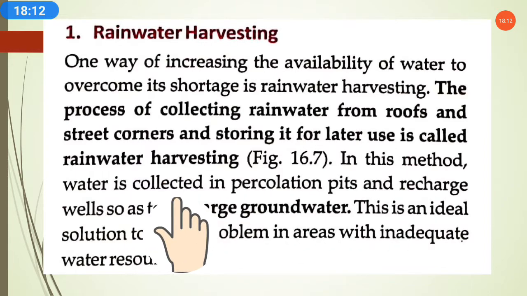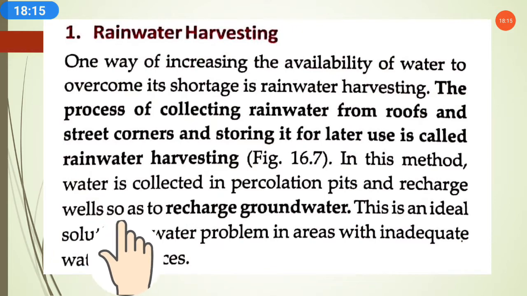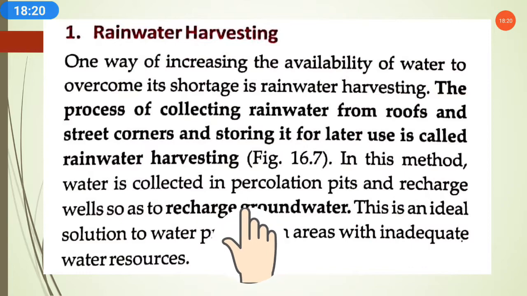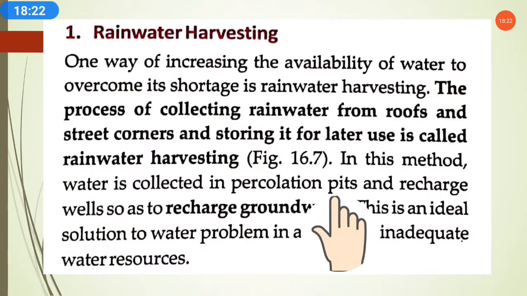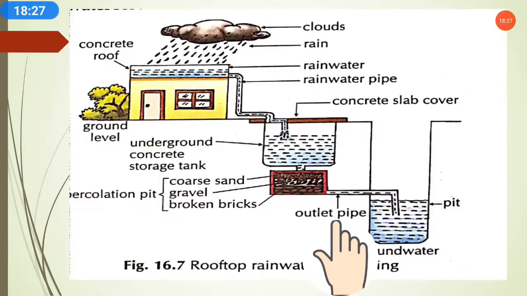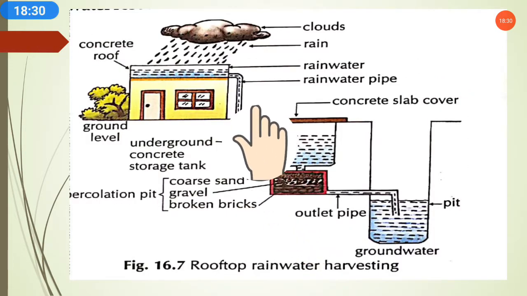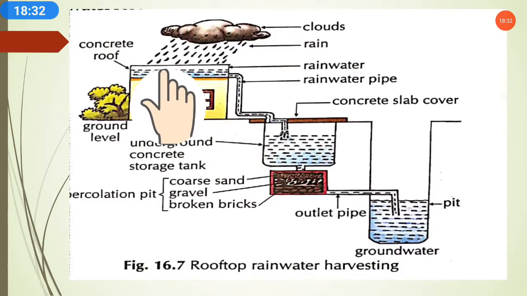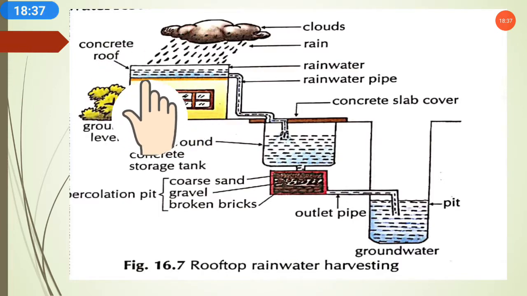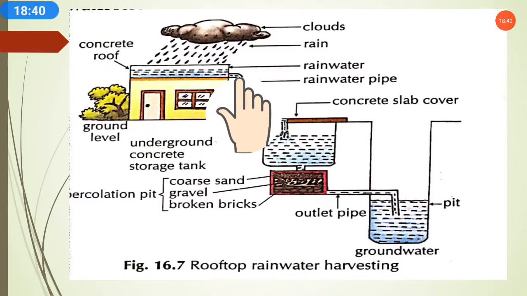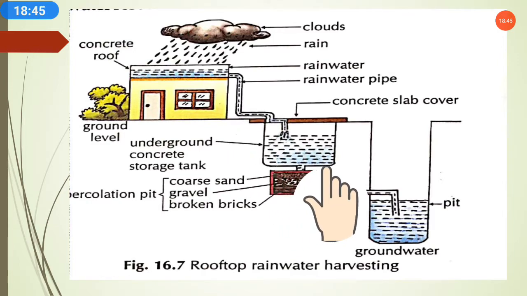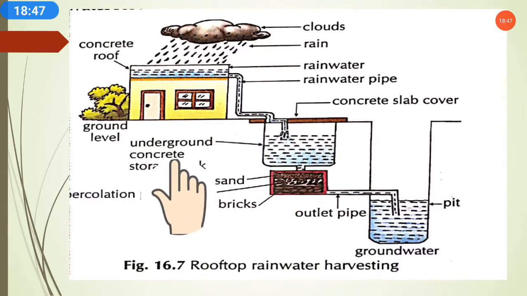In this method, water is collected in percolation pits and recharge wells so as to recharge groundwater. Now what are percolation pits and the recharge well system? I will show you in the picture. Here we can see in this picture, this is a house terrace, and rainwater is collecting on the concrete roof, and all this water runs off through the pipe and collects in an underground concrete storage tank.